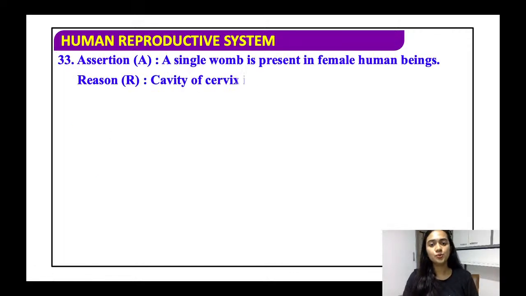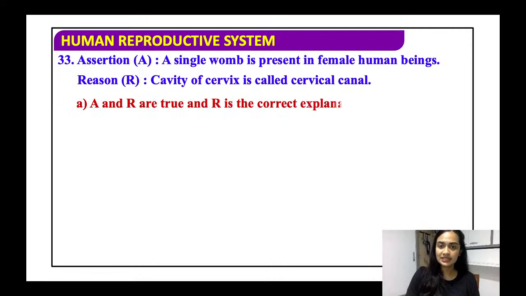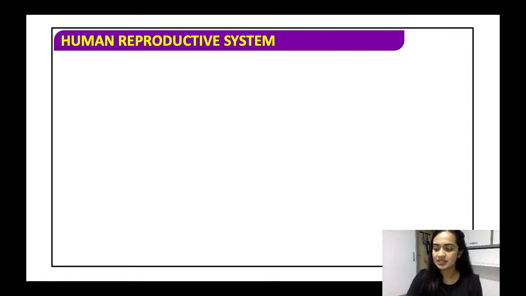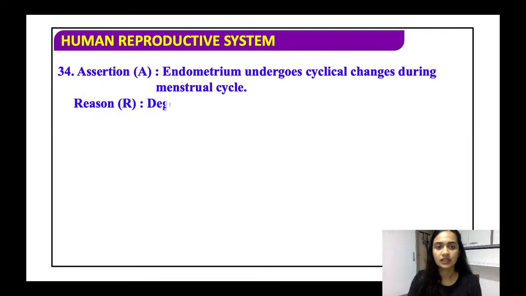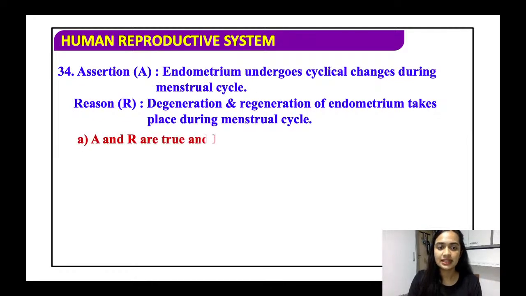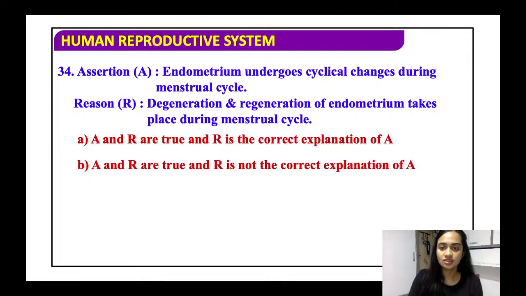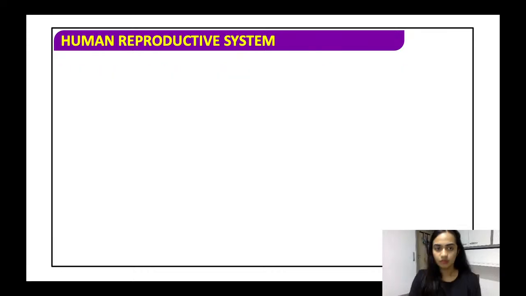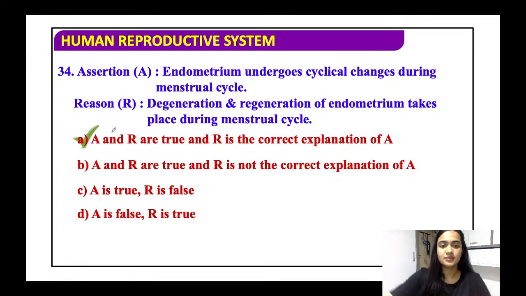A single womb is present in female human beings. Yes, it is right. The cavity of the cervix is called the cervical canal. Again, both the statements are true, but none of them is the right explanation. The endometrium undergoes cyclic changes during the menstrual cycle. Degeneration and regeneration of the endometrium takes place during the menstrual cycle. Fine. Both the statements are true, and yes, because the endometrium is the one that will shed during the menstrual cycle.